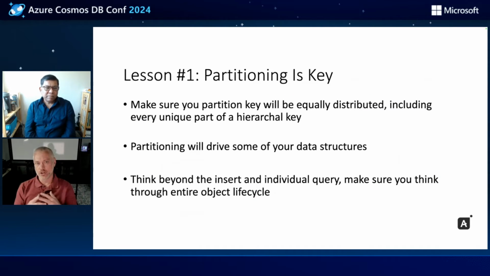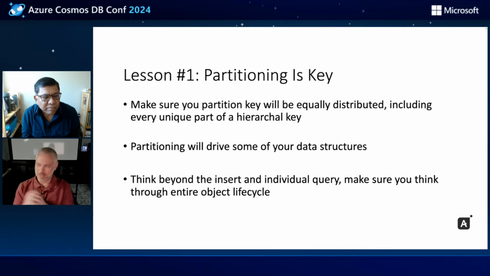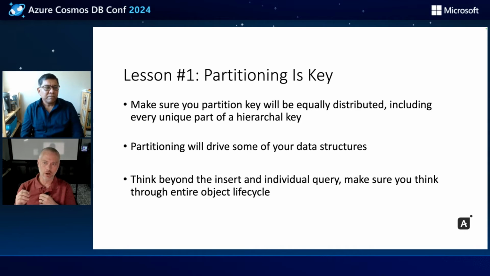These became the primary points of access for all of the distributed applications that we have. What we learned during this journey is partitioning is key. When we started, we encountered immediately a hot partition. So we've learned that selecting that key is critical to our performance and, more importantly, our cost structure. Making sure that our keys are equally distributed, including every part of a hierarchical key, was one of our key lessons learned.